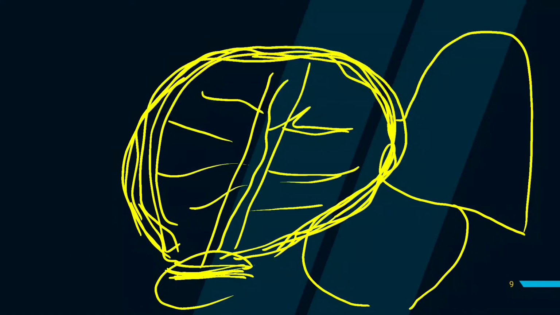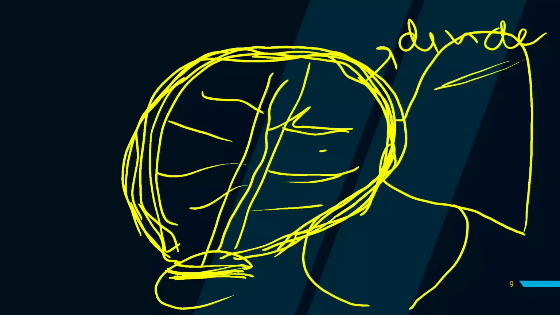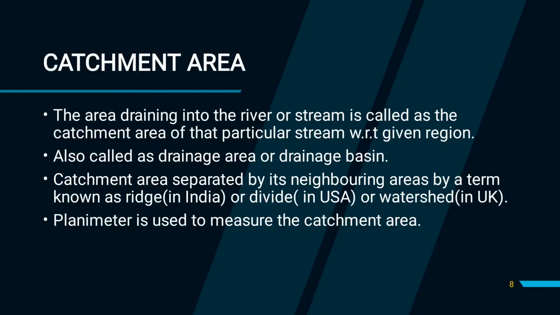Okay, and you can see the boundary of our catchment area, the line which divides it from other catchments. Maybe there is one other catchment, this is another catchment. So this line which divides the surrounding catchments from this particular catchment area, this particular drainage area, is known as a divide or ridge. This line is known as a ridge. It is called a ridge or divide or watershed.